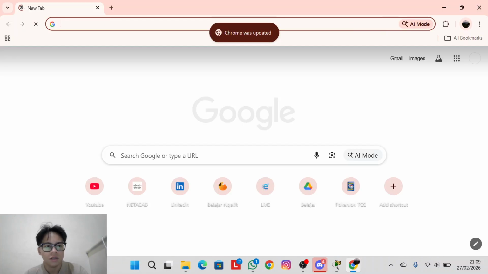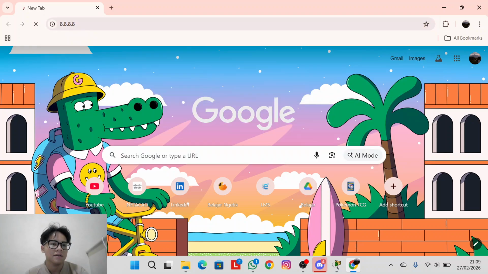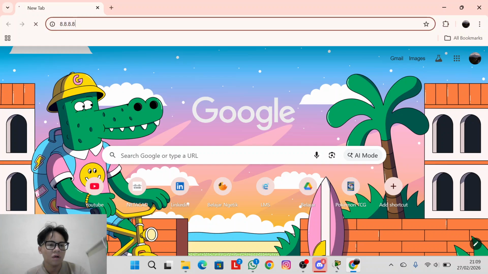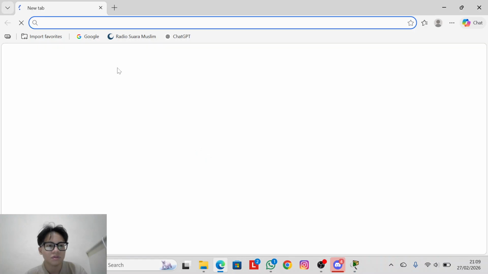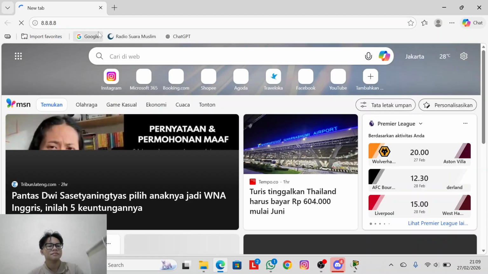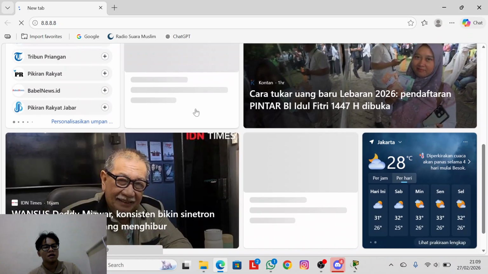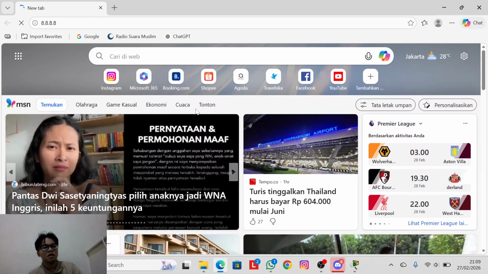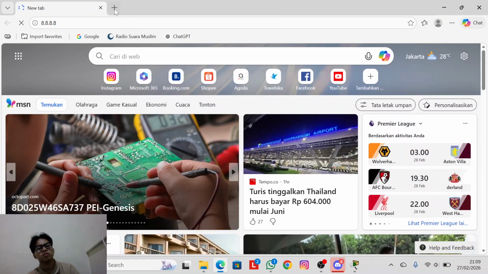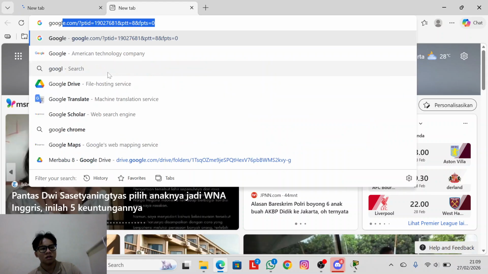You can look in here. This is Google's IP, and it is different from typing the name.